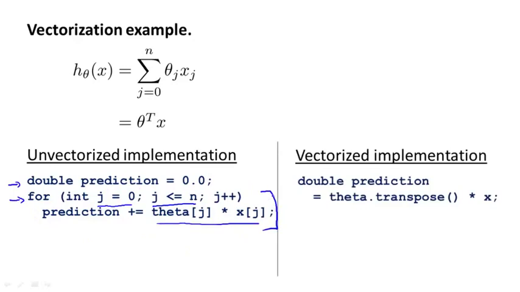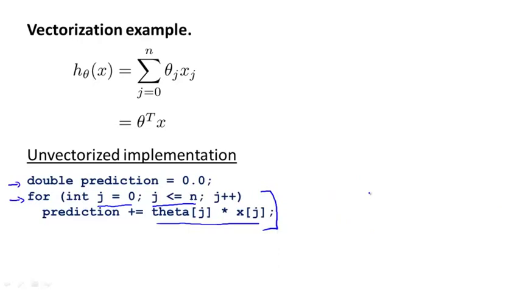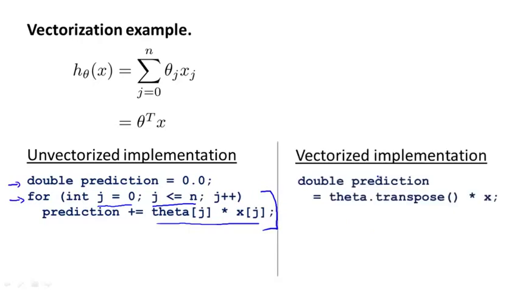In contrast, using a good numerical linear algebra library in C++, you can instead write code that might look like this.